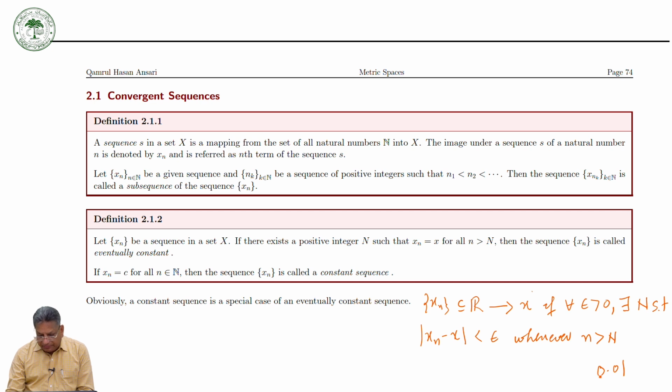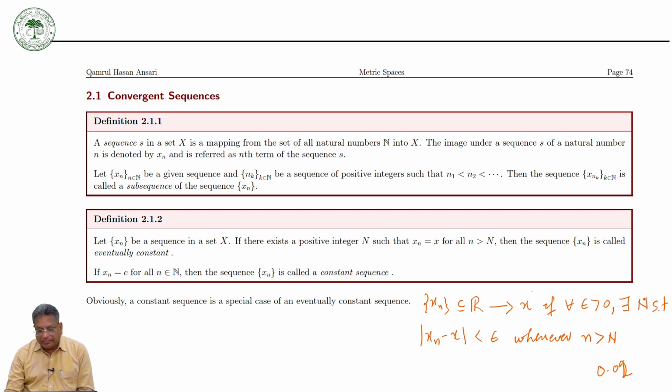And if epsilon is smaller, n may be a little bigger. The smaller your epsilon is, the bigger you will have to take n. It is not necessary, but sometimes we see a situation like this.